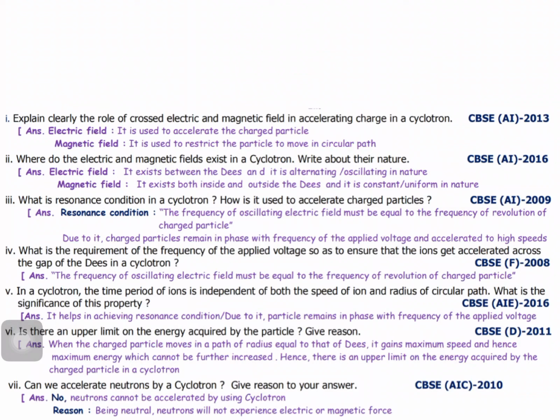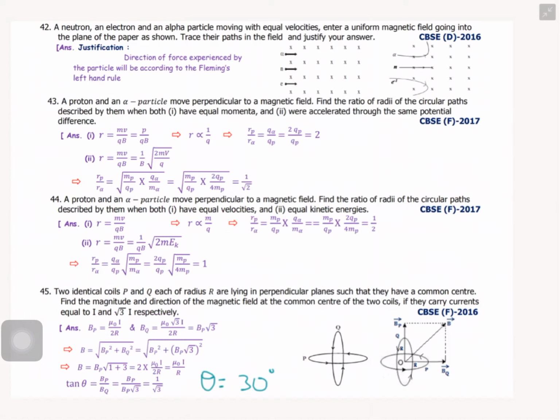See, the neutrons cannot be accelerated by the cyclotron. So the answer is no. What's the reason? Neutrons cannot be accelerated by using a cyclotron because, being neutral, neutrons will not experience electric or magnetic force. So they cannot move in a magnetic field. Clear? So only ions can be accelerated in the accelerator, that is, the cyclotron. Okay.